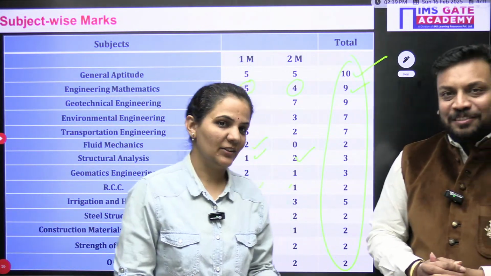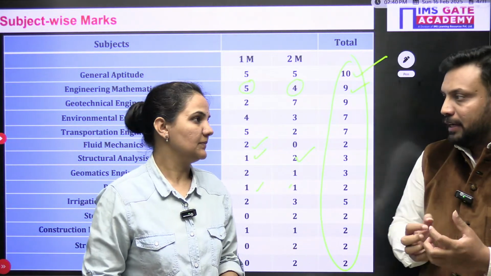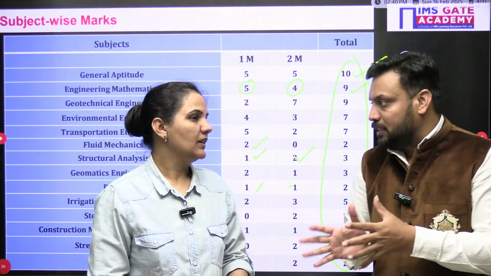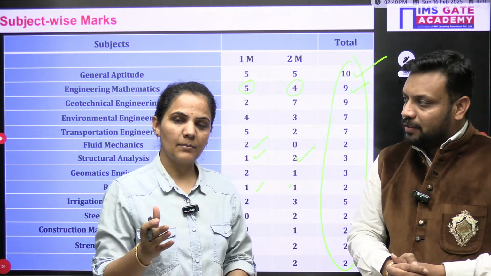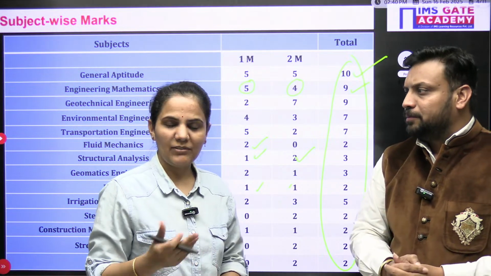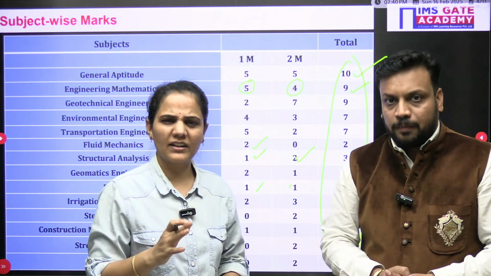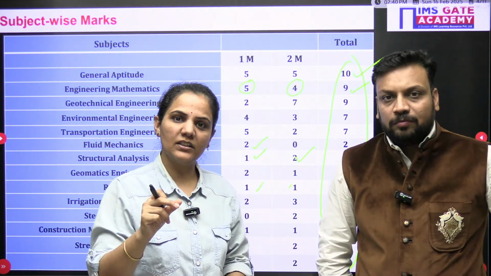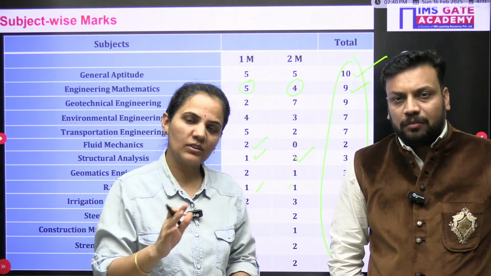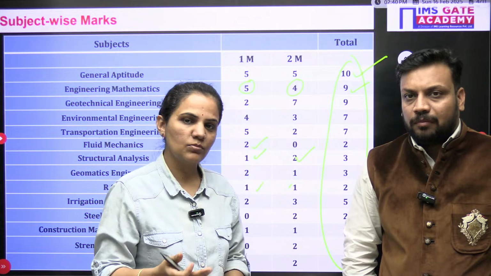Hello everyone. My first question to you: you have seen the memory-based questions we collected till now. By observing those questions, what is the difficulty level for civil, especially? I will say, as compared to the other branches, civil is easy. In maths, the questions are direct. Some are eigenvalue and limit questions, direct based questions. There is not so much where students need to put in effort. Very easily you can solve these questions if you have learned all the concepts throughout our classrooms.